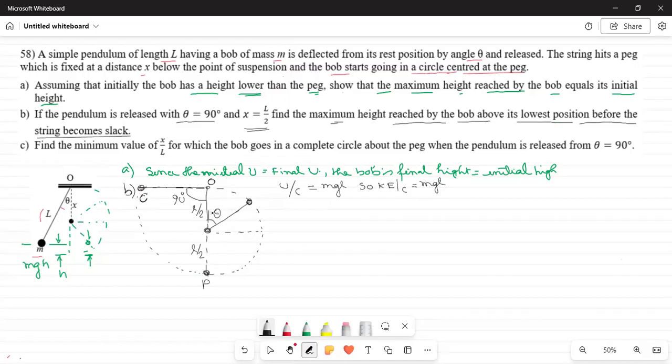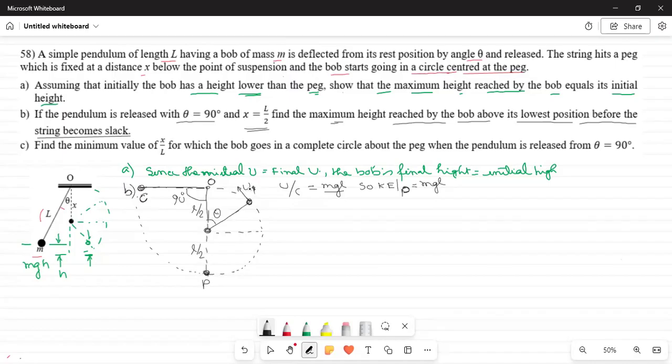The same kind of problem. Potential energy at P is equal to mgL, and the same amount of energy is converted to kinetic energy at T. Now, let us say at this point its tangential velocity is v1.